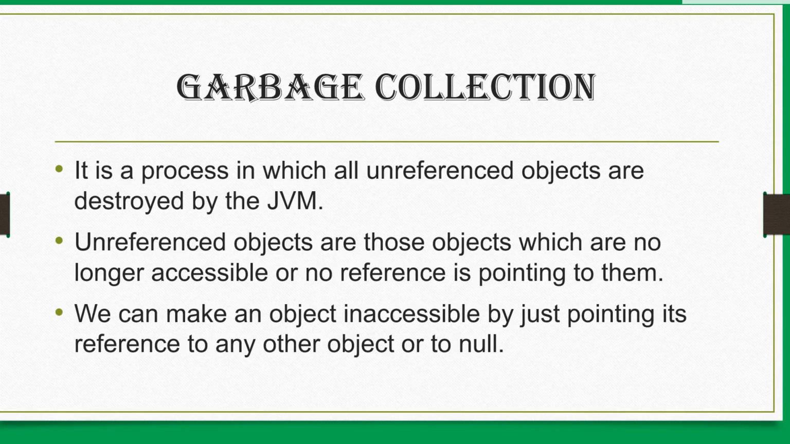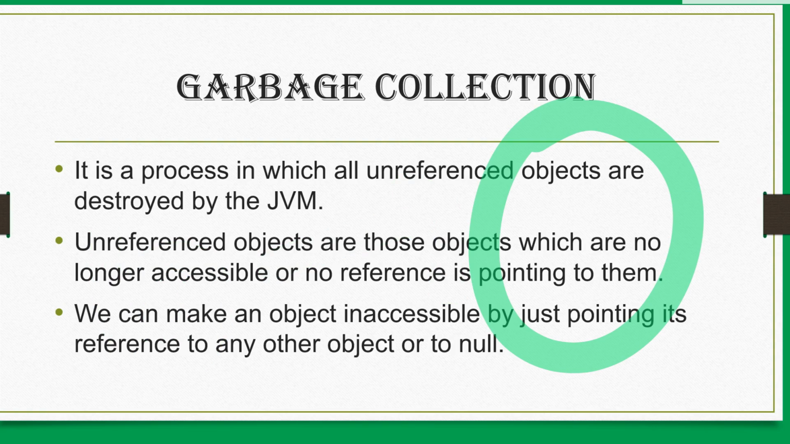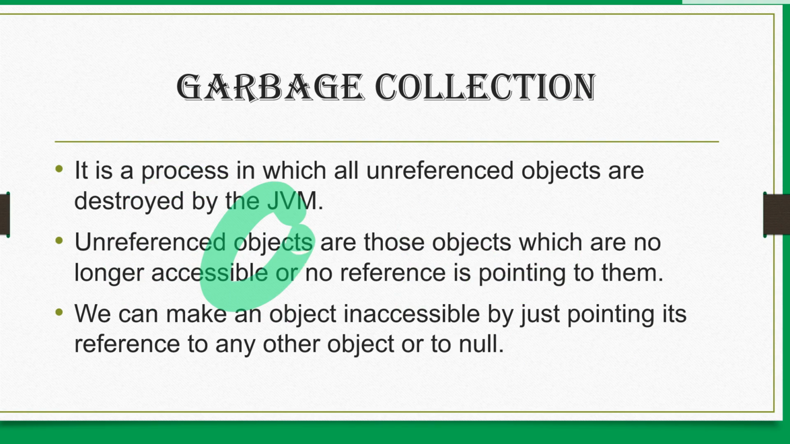Now what is garbage collection? It is a process in which all unreferenced objects are destroyed by the JVM. Whatever objects we were creating till now were referenced objects because a reference was pointing to our objects. So why were we creating references basically? A reference was created by us because later in our program, if we want to access any data member and method of any object, we can use it using its reference, like abc.go, abc.display, abc.a. So we can use the reference to access any data member and method of any object.